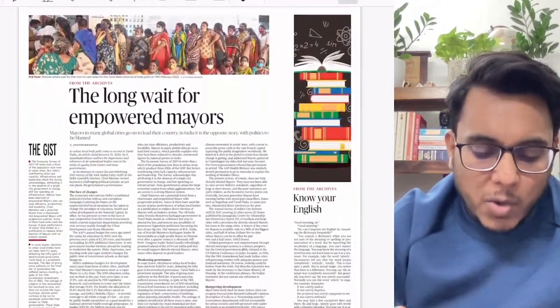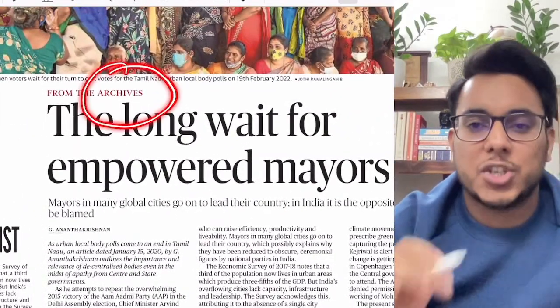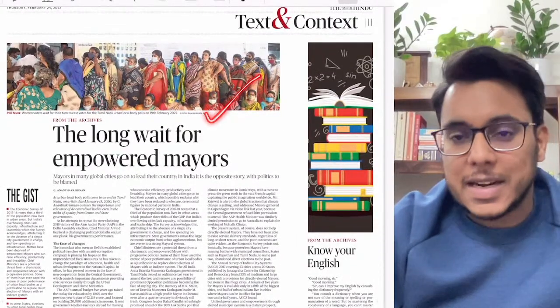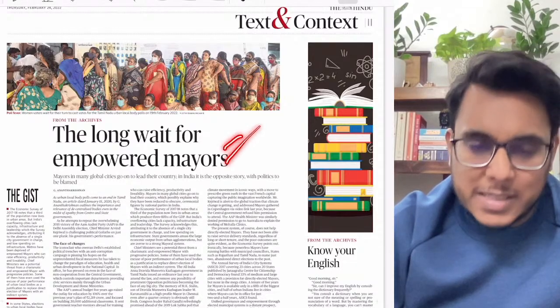Then after that, the long wait to empowered mayors. Now this is an article from the archive section. It means this article is an old article, but guys, this article contains some very good insights with respect to the decentralization of power. So we'll see this article.